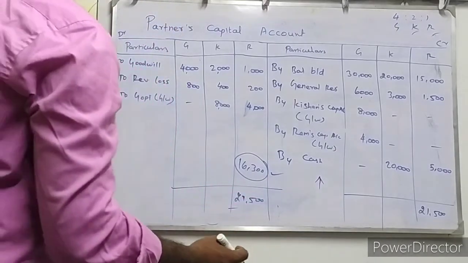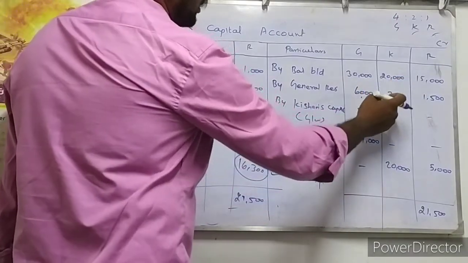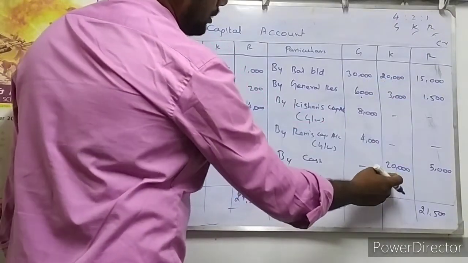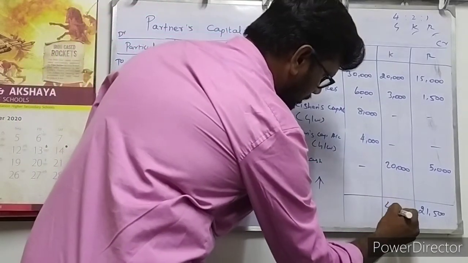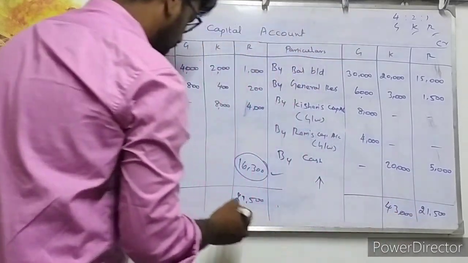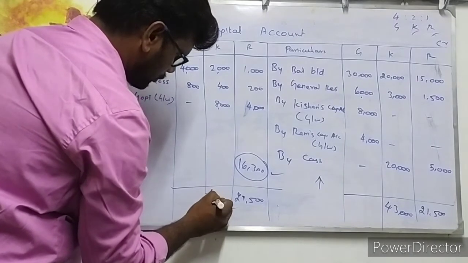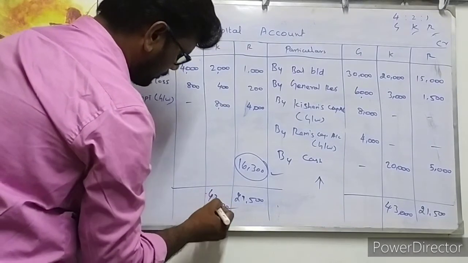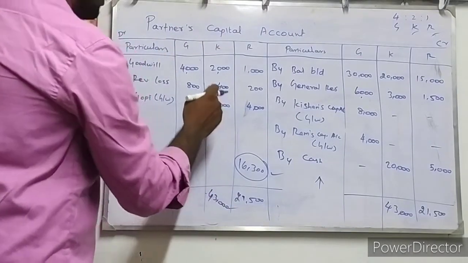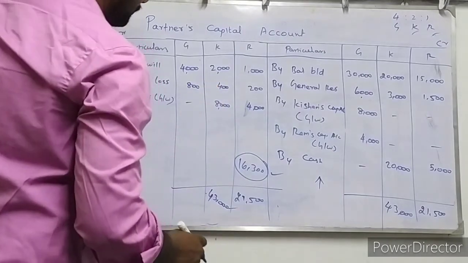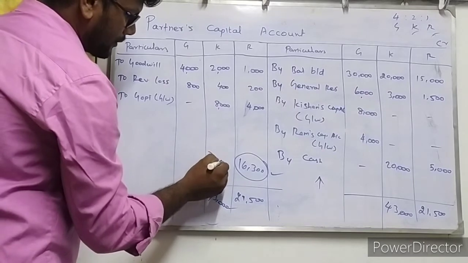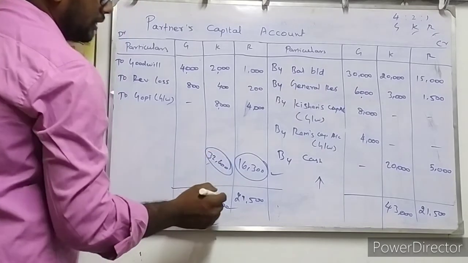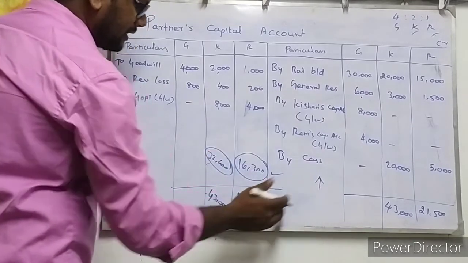Isn't it? At the same time, for Kishan, 20, 23, 20, so collectively 43,000 for Kishan. Partner Kishan is also maintaining a credit balance of 43,000 rupees. Here only 10,400 is available, and the remaining will be 32,600 rupees. So he also maintains a credit balance, credit side in excess of the debit side.